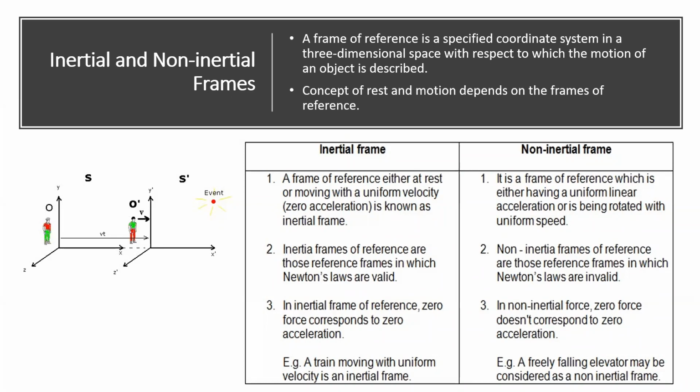So, if you are considering two frames of reference which are, with respect to each other, moving with a constant velocity or at rest, then we don't need a new frame of reference or a new concept of relativity. It's fine. We can consider Newton's laws applicable. Now, in an inertial frame of reference, there will be zero acceleration.